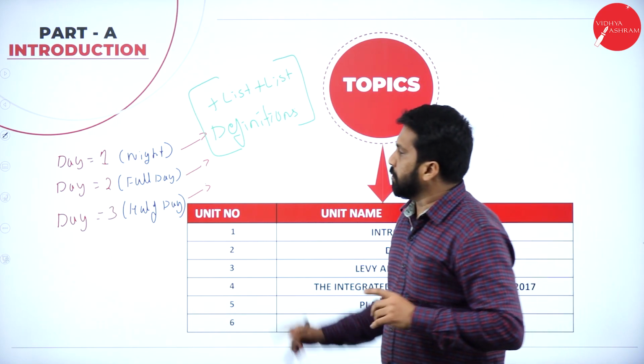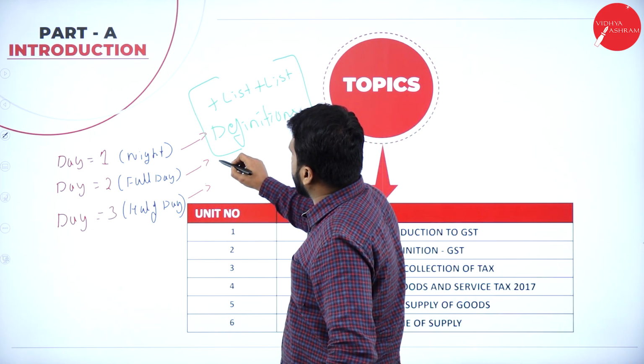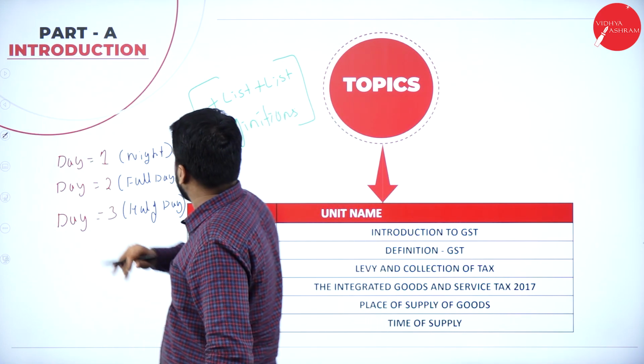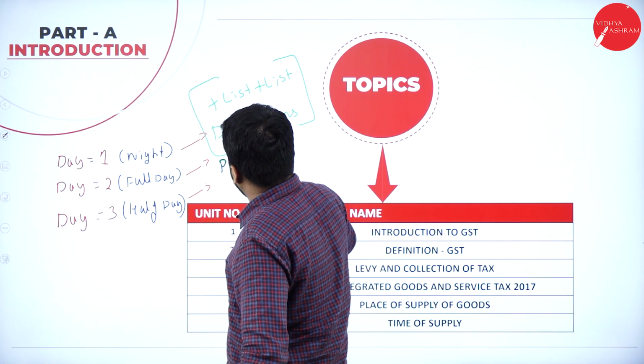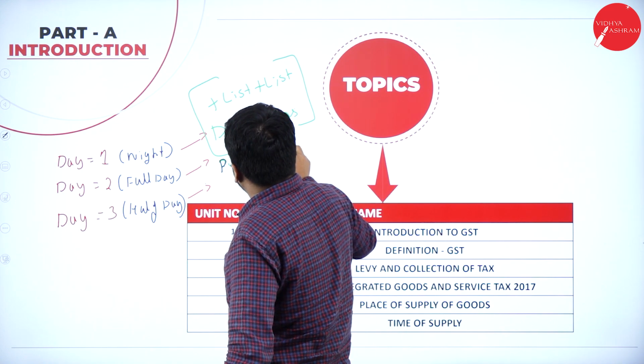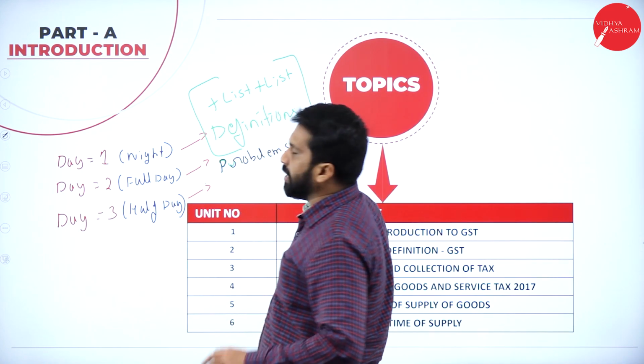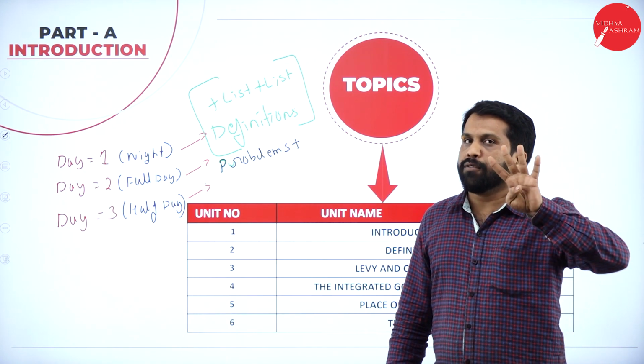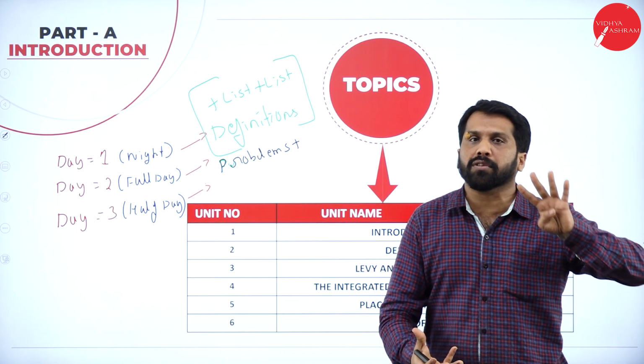What about day 2? Day 2 is all about problems. Problems till 4 o'clock in the evening. What about after 4 o'clock?